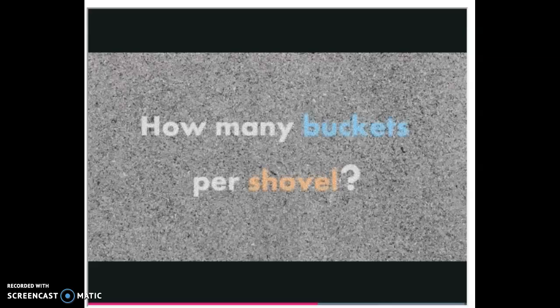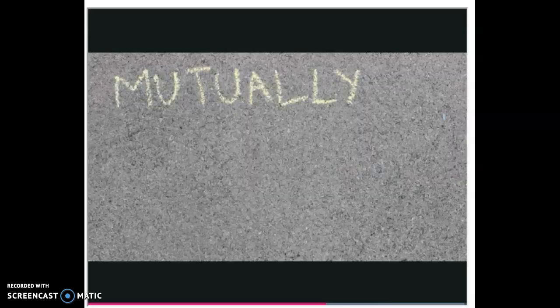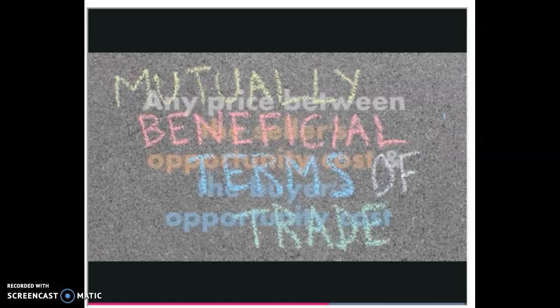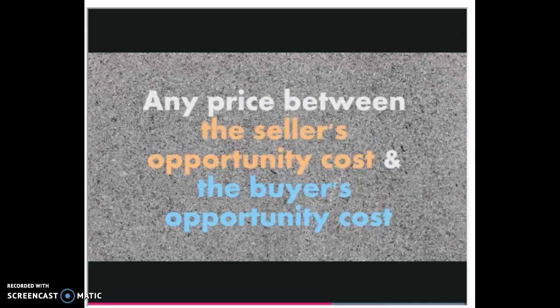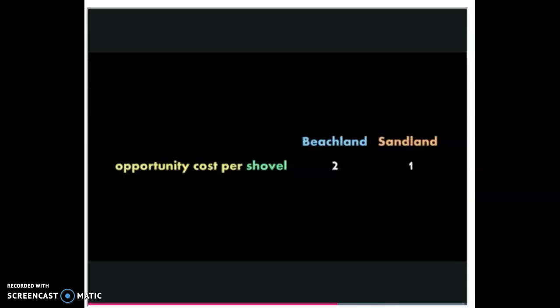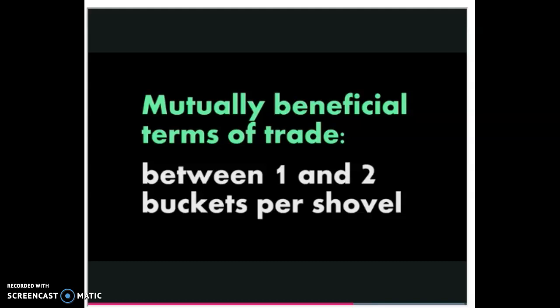Here's a trick for finding the range of prices in terms of buckets per shovel that would make both sides better off than if the countries made everything for themselves. These mutually beneficial terms of trade can be found as any price that falls between the seller's opportunity cost of making the item and the buyer's opportunity cost of making the item. So for shovels, the most Beachland would pay for a shovel is its opportunity cost of making a shovel, 2 buckets. The least Sandland would accept for a shovel is its opportunity cost of making a shovel, 1 bucket. So the terms of trade between 1 bucket per shovel and 2 buckets per shovel are mutually beneficial.